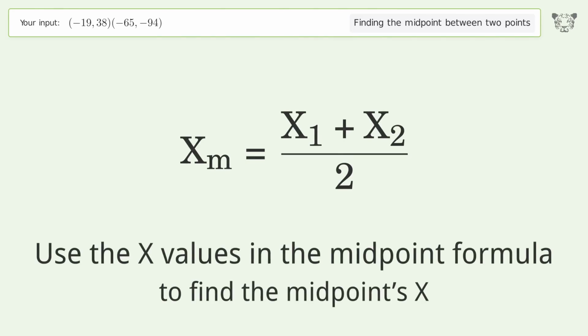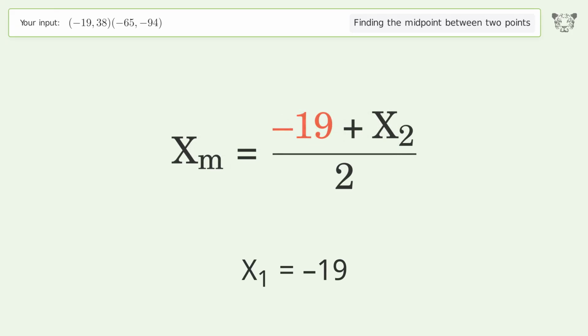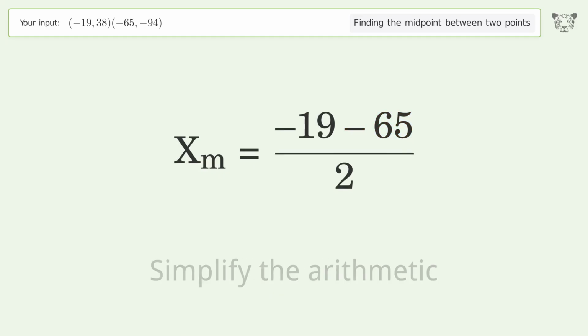Use the x values in the midpoint formula to find the midpoint's x. x1 equals -19. x2 equals -65. Simplify the arithmetic.